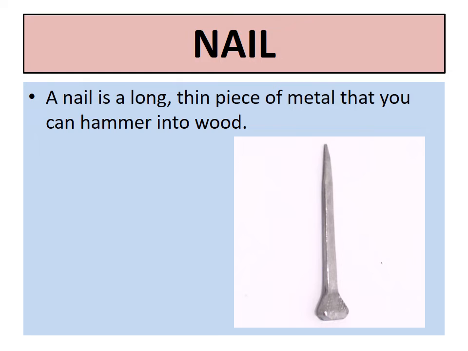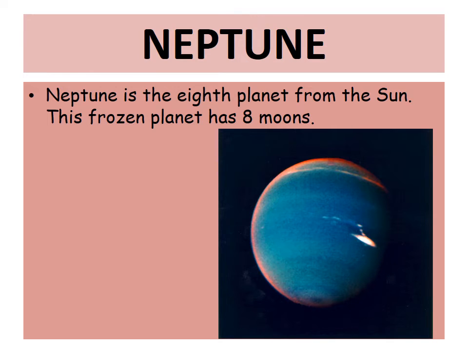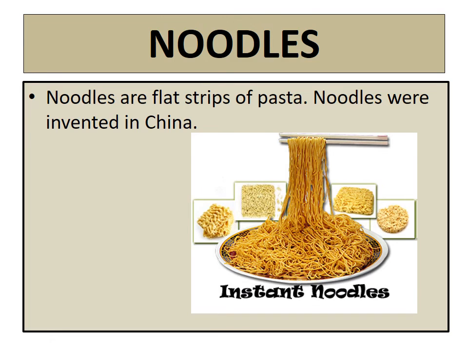Nail. A nail is a long, thin piece of metal that you can hammer into wood. Neptune. Neptune is the eighth planet from the Sun. This frozen planet has 8 moons. Noodles. Noodles are flat strips of pasta. Noodles were invented in China.